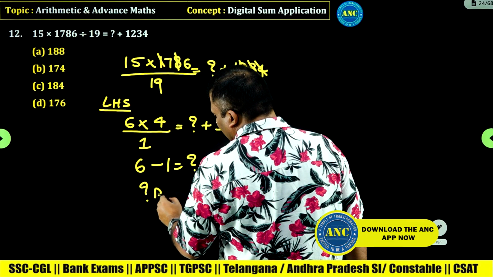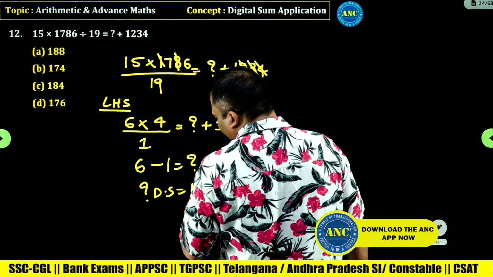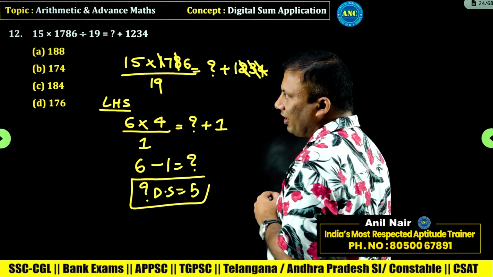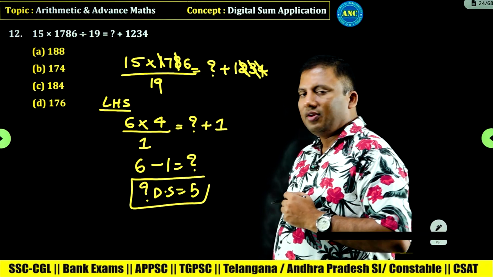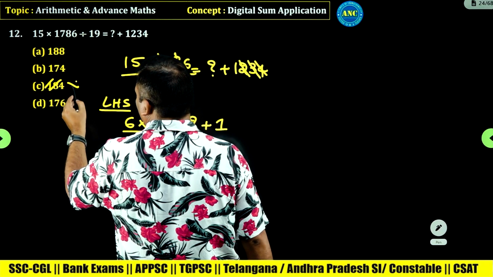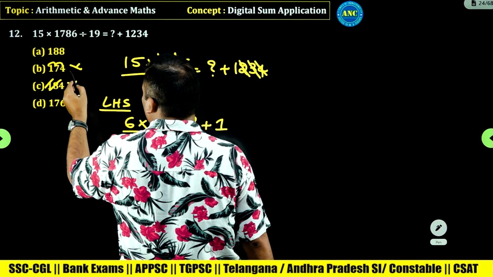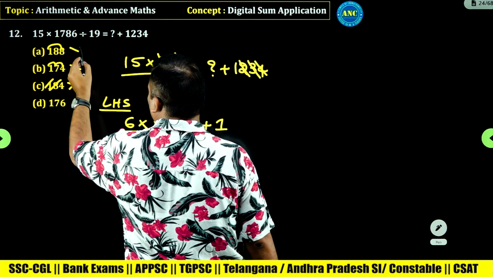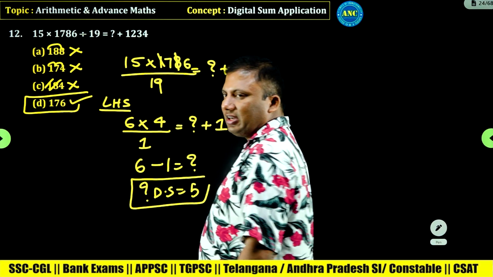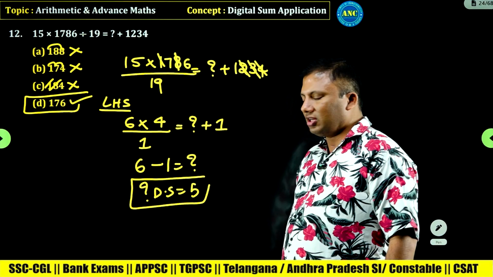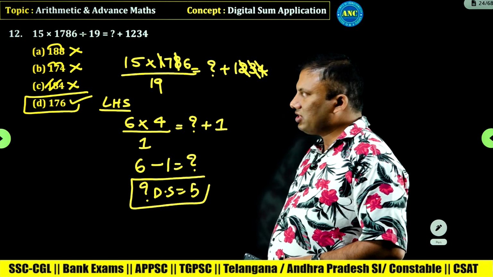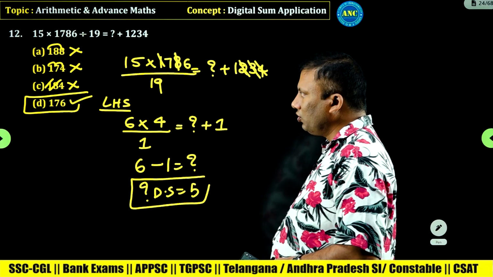The question mark digital sum should be 5. That means in the answer the digital sum should be 5. Where is it 5? 8 plus 1, 9, out. It is 4. 11 plus 1, 12, 3. 8 plus 1, out. 8 out. So the answer for this question is 176. I hope the idea is very much clear to you.